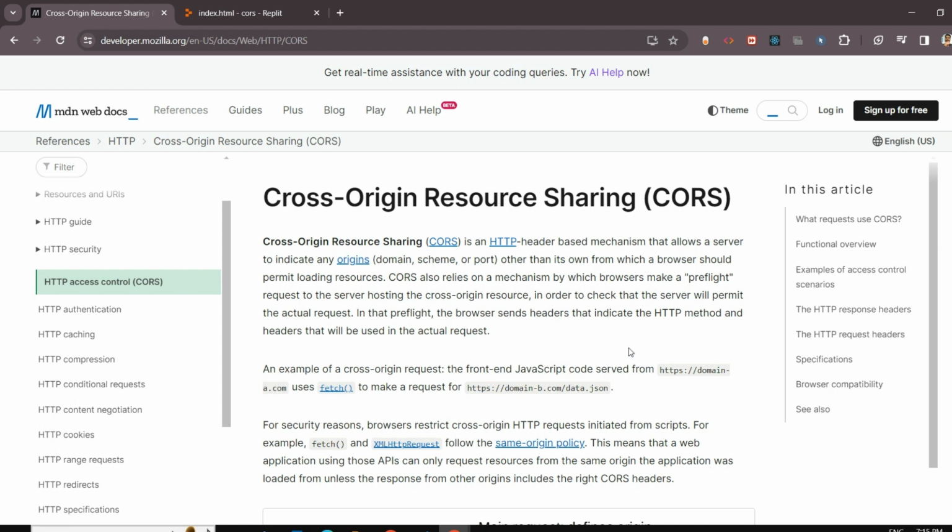Similar things happen in the computer world. CORS is a bit like the rule for websites. Imagine each website is like a different neighborhood. So websites often need to talk to each other, right? Just like friends from different neighborhoods want to play together.